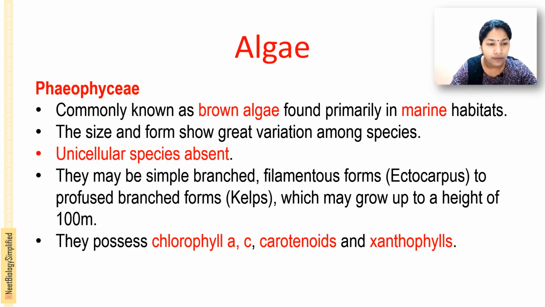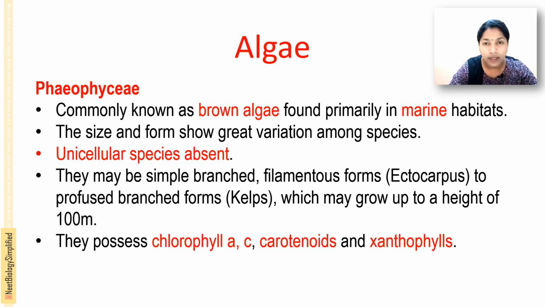Next is Phaeophyceae. They are commonly known as brown algae, and they are the most common members. Most of them are marine. The size and form show great variation among the species, one species in one size, another species in another size. There is more chance of variation in size according to the environment and vegetation also. And unicellular species are absent in this case.